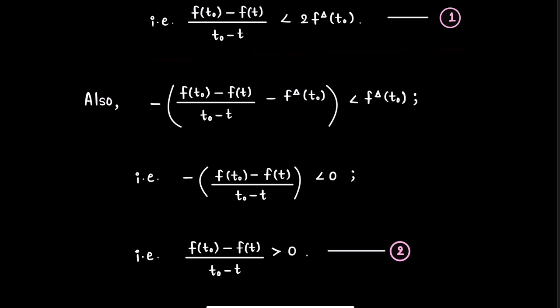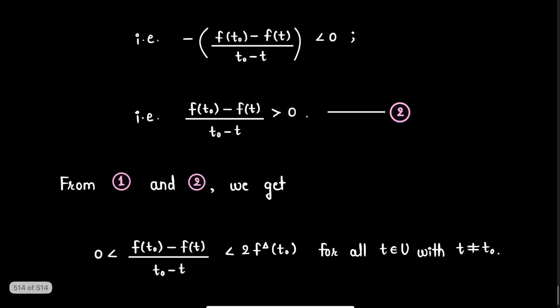Then combining this expression 1 and this expression 2, we get 0 is strictly less than f of t0 minus f of t divided by t0 minus t is strictly less than 2 times f delta t0 for all points t in the neighborhood u of point t0 which are different from t0. Now observe this thing. Here f delta t0 is positive due to our assumption. So this term will be positive, and also from here we have this term is positive. So overall this term is a positive number.